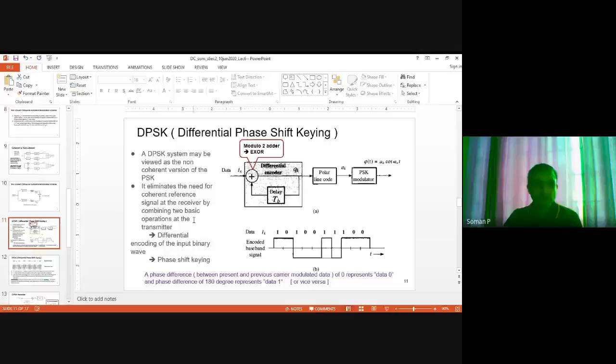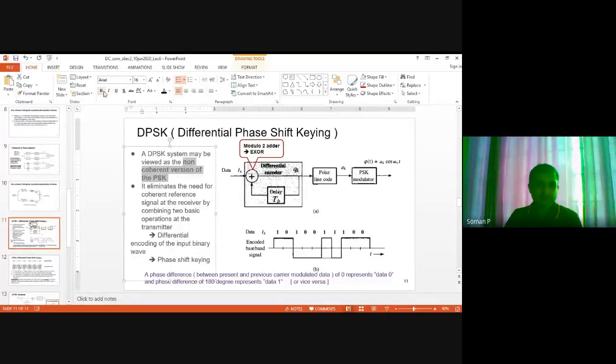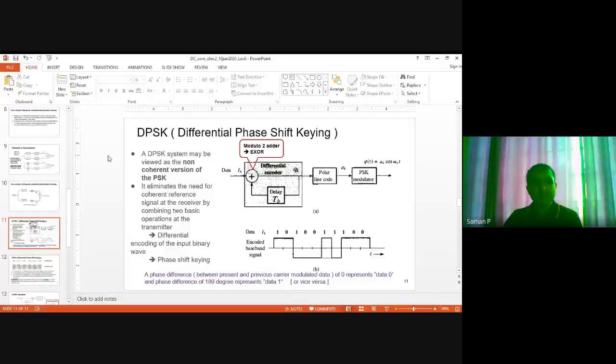Okay, let's go to DPSK, or differential phase shift keying. This is basically a non-coherent version of the PSK. What was the main issue with PSK? Carrier synchronization at the receiver makes the PSK system very complex. So we wanted a relatively simpler version of the PSK. That is what DPSK is. Here we don't regenerate or generate any carrier at the receiver.